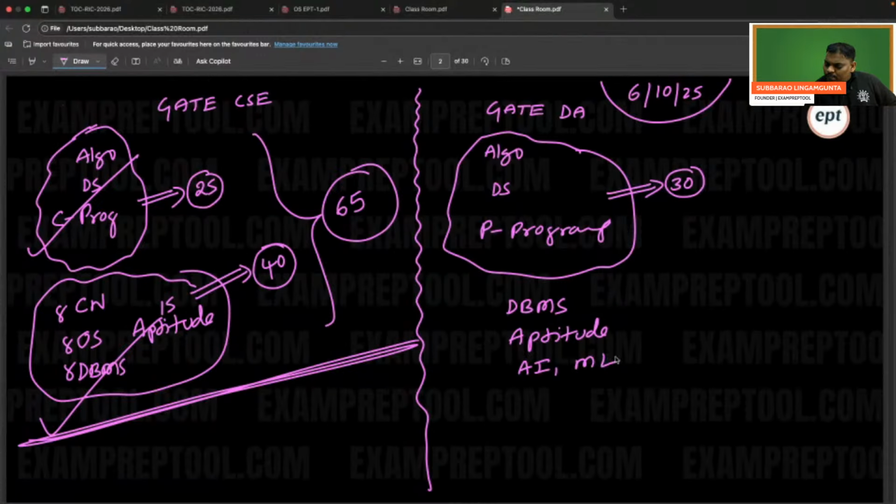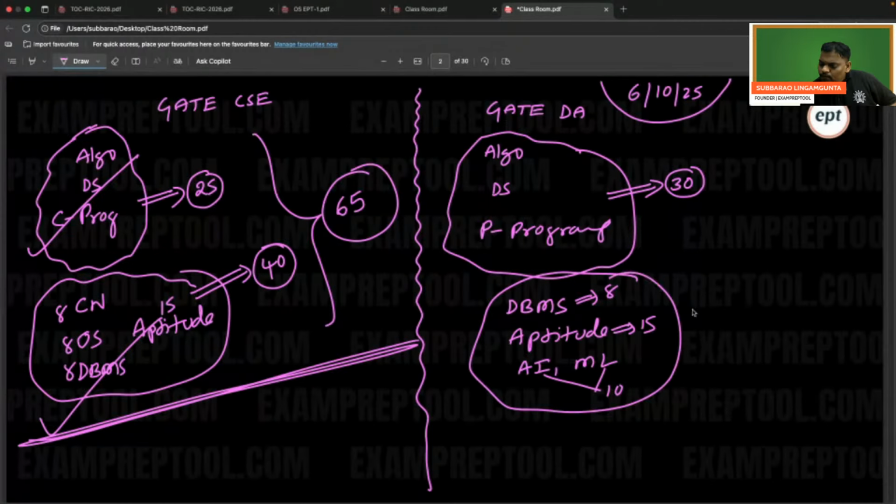AI, ML itself will give approximately 8 marks. This will give around 15 marks. These two will give approximately 10 marks. 35 plus 8, approximately this also will give 40 more.